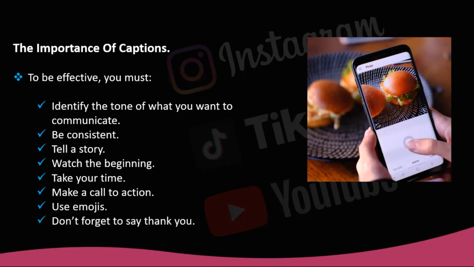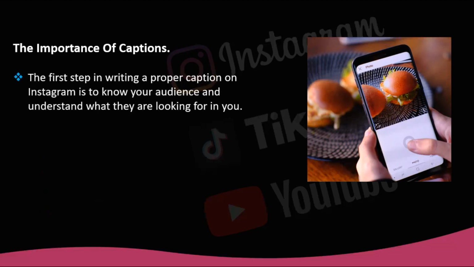Don't forget to say thank you. If you are collaborating with another influencer or a brand, it must be not only labeled but also mentioned in the caption. This will generate interest from your followers in them and generate traffic to their profiles. The first step in writing a proper caption on Instagram is to know your audience and understand what they are